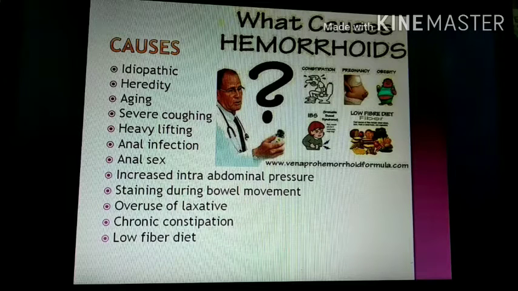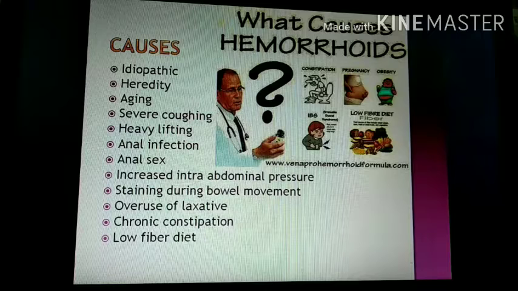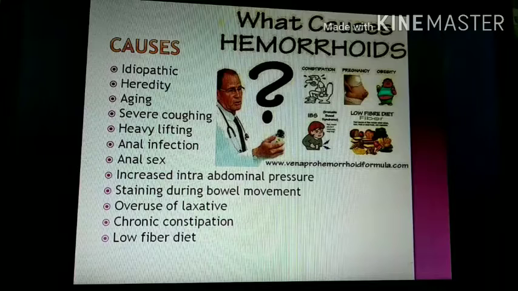After that, anal infection, anal sex, and conditions that increase intra-abdominal pressure such as obesity, constipation and pregnancy. These are the conditions which increase abdominal pressure, and then may increase the pressure on the anal area. Also straining during bowel movement, overuse of laxatives, chronic constipation and a low fiber diet.